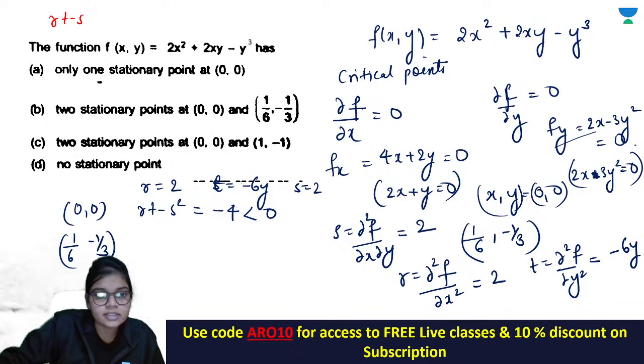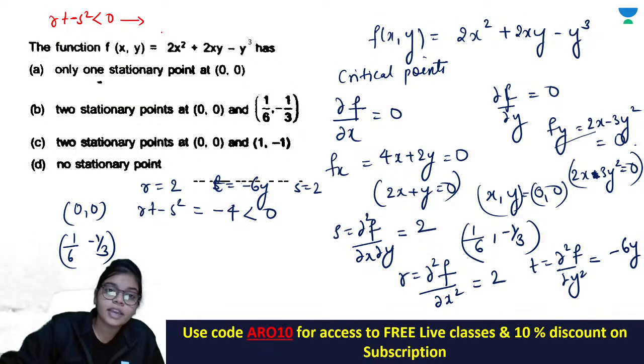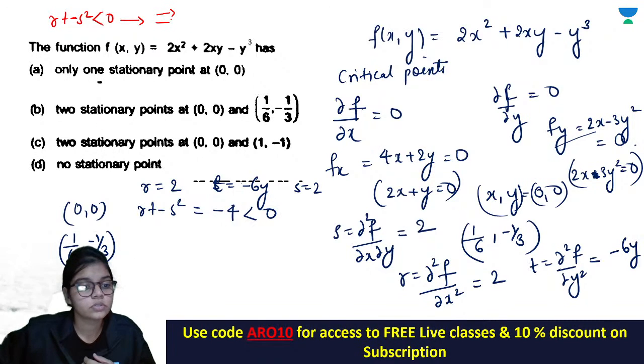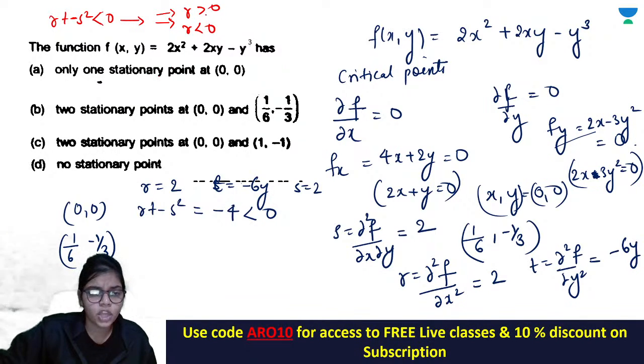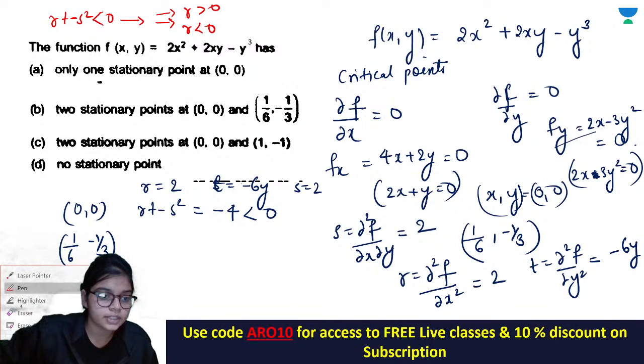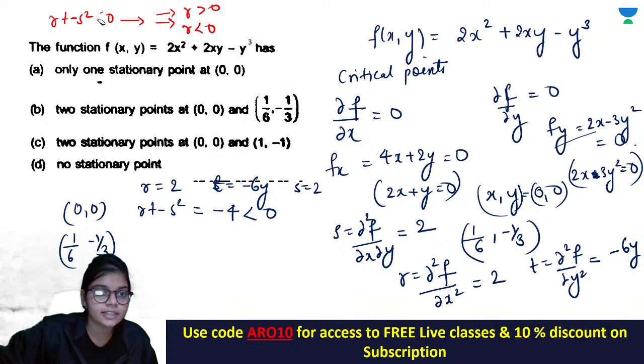देखो rt minus s square, if it is less than 0, in that case this is, there can be two cases, 3 cases हो सकते हैं वैसे. तो पहला केस है कि r is greater than 0 and दूसरा केस है r is less than 0. Sorry, this is for less than 0, so I have to write it this. This is for greater than 0.